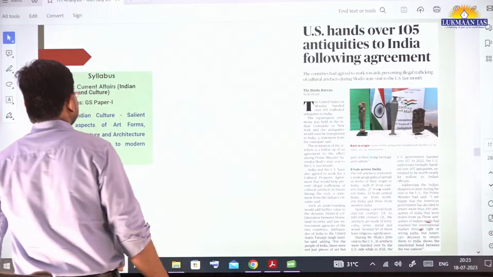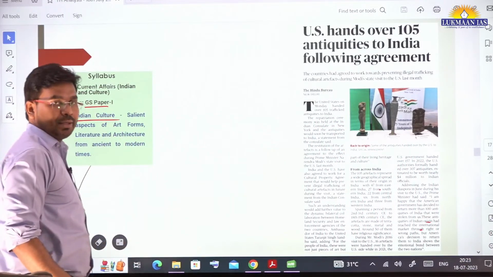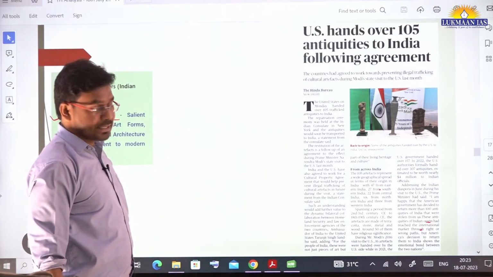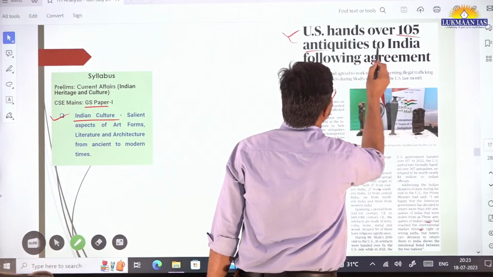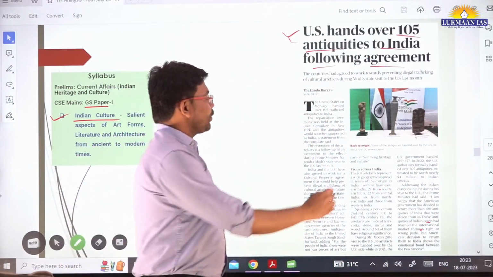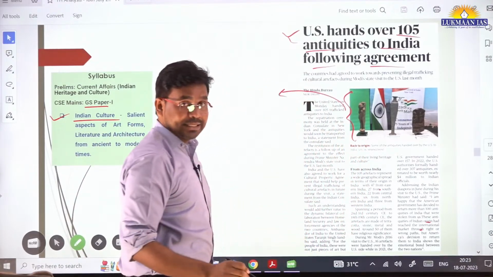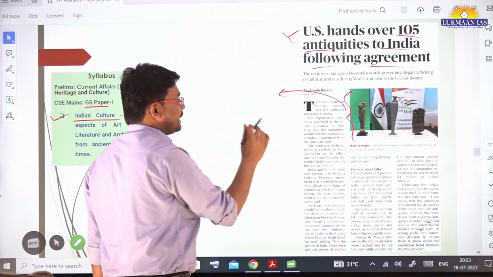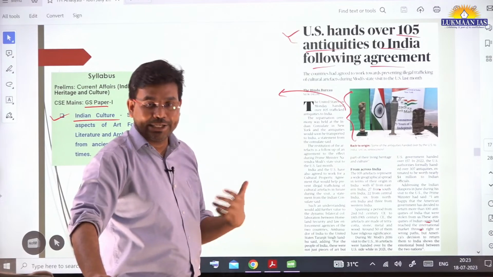It says, okay, this topic is important for GS Paper 1 under Art and Culture. It says the United States of America hands over 105 antiquities to India following an agreement. You know that these antiquities handed over by the USA to India are artifacts, which showcase historical tradition in India.